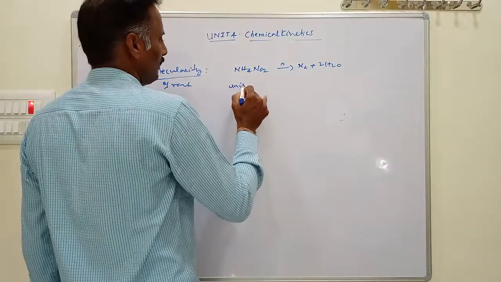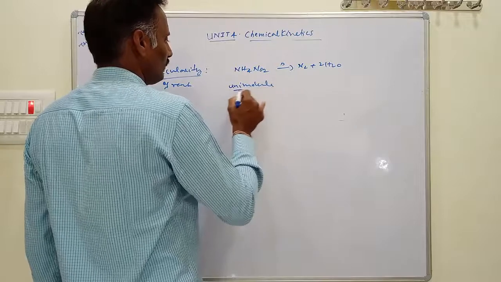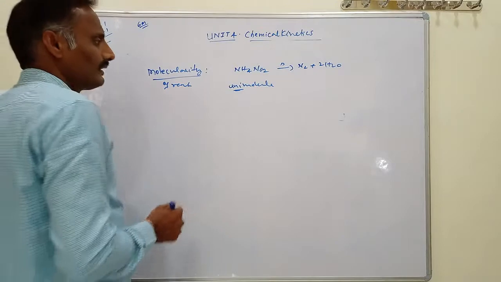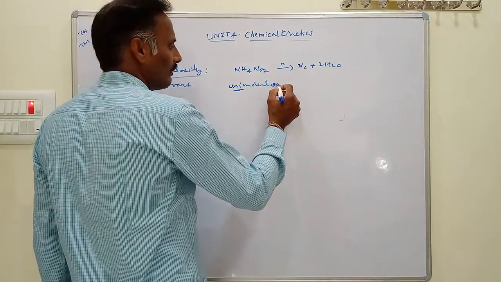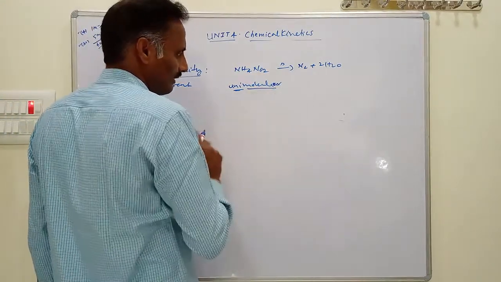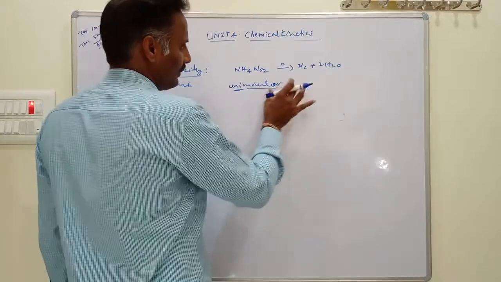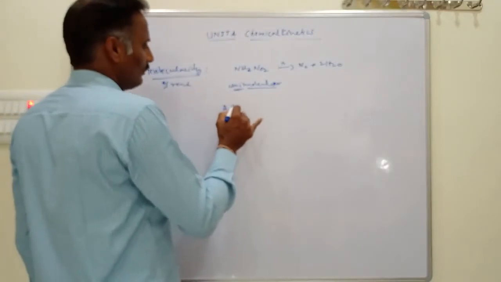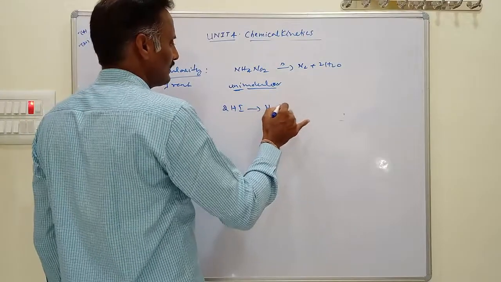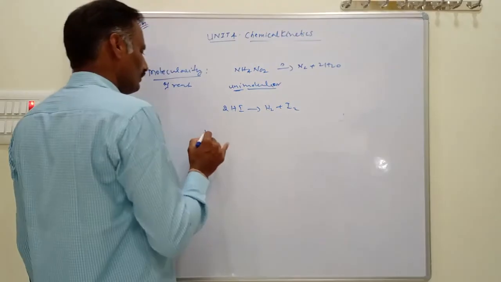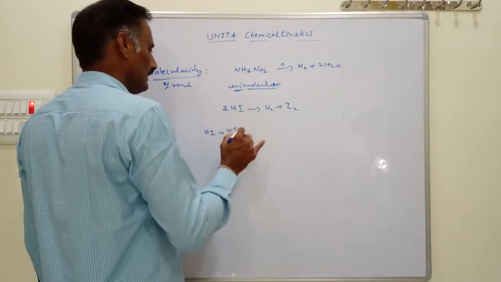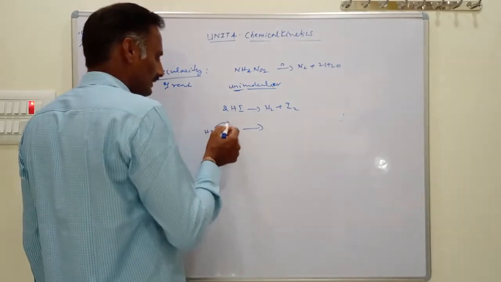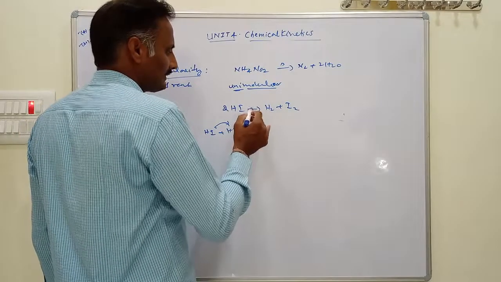Unimolecular means what? Uni is nothing but only one molecule involved in an elementary reaction. If only one molecule is involved in a reaction, that is called a unimolecular reaction. Then similarly, this is a reaction: 2HI gives H2 plus I2. That is, when two HI molecules collide simultaneously, you will get H2 plus I2. This is an elementary reaction.